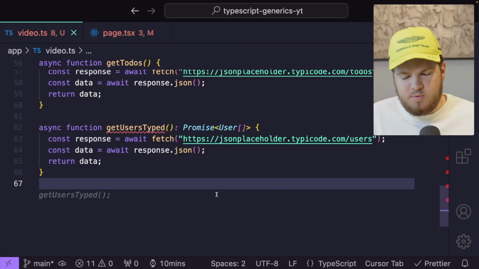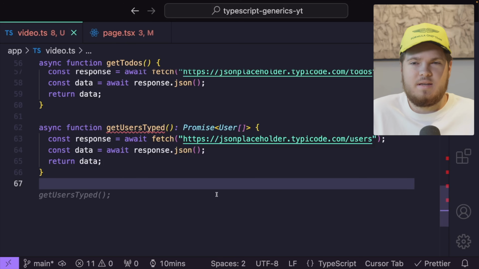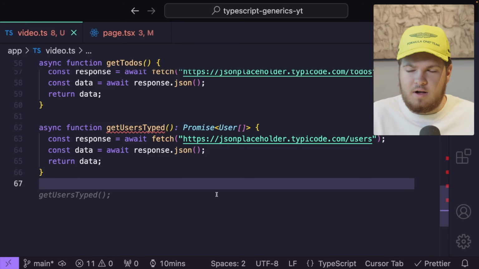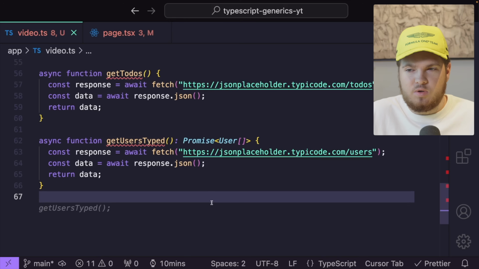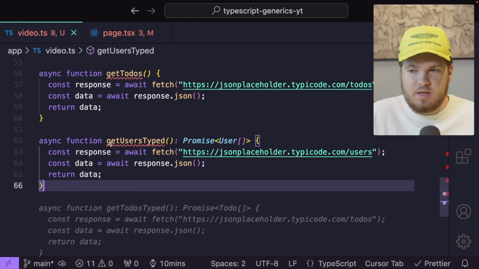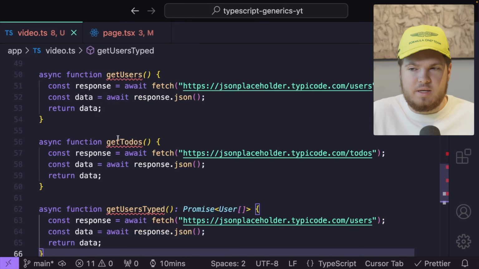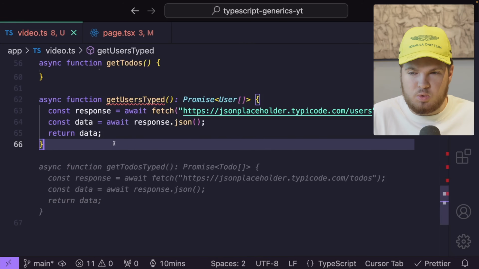But what if we can create one function instead of creating two? Again, the DRY principle. Don't repeat yourself. Because in this case, I would now have to create two functions. One will be getUsersTyped and one will be getTodosTyped. But I want to create one function.